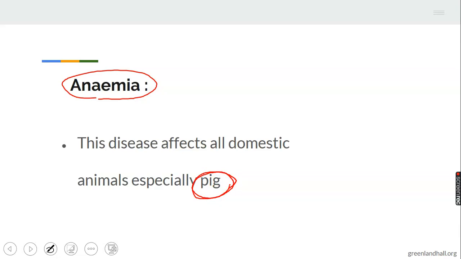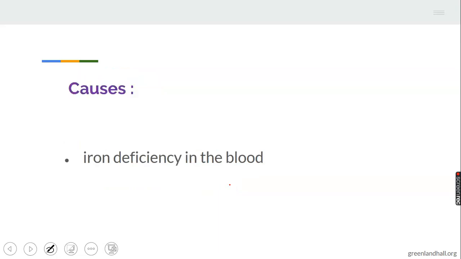You discover that all disease-causing organisms based on nutritional disorder affect all animals, even man. When man is not well fed, I believe you know the disease that is attached to it. We call it kwashiorkor. So that of animal, you have different ones which you have discussed: blood, rickets. Now we are talking about anemia. Anemia mainly affects pig, all domestic animals, especially pig. Let's take note of that.